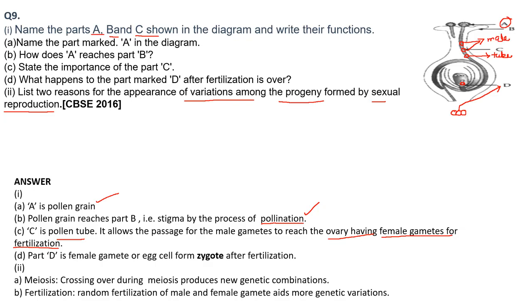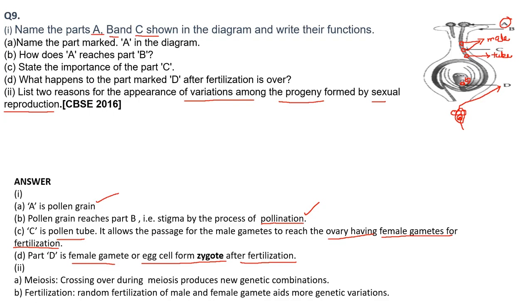Finally, one male gamete will fertilize the egg, and the other male gamete will fertilize the polar nuclei. That is why we call it double fertilization. Part D is the egg cell, which forms the zygote after fertilization.